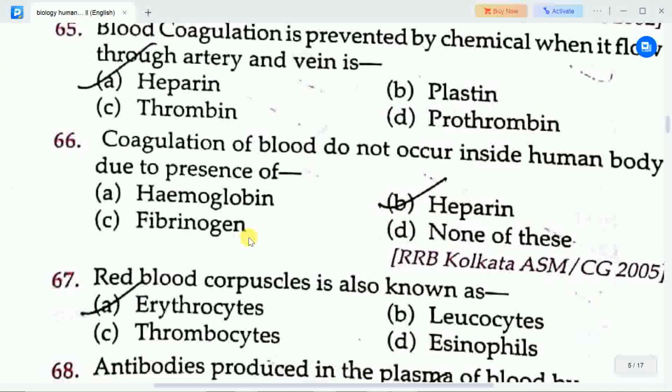Next question is, coagulation of blood does not occur inside human body due to presence of. Options are A hemoglobin, B heparin, C fibrinogens, D none of these. Correct answer is option B heparin. Coagulation of blood does not occur inside human body due to presence of heparin.